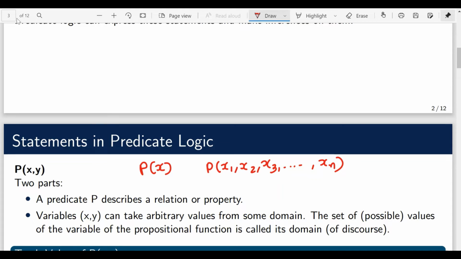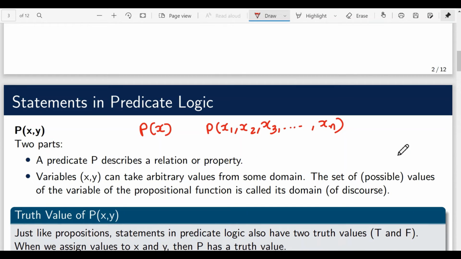The set of possible values of the variable of the propositional function is called its domain or universe of discourse. This domain has to be specified whenever we talk about predicates. Sometimes from the context of the predicate statements, it becomes implicit what the underlying domain is, but sometimes we need to explicitly state it. Let's say the underlying domain is the set of integers or set of people or set of students and so on.